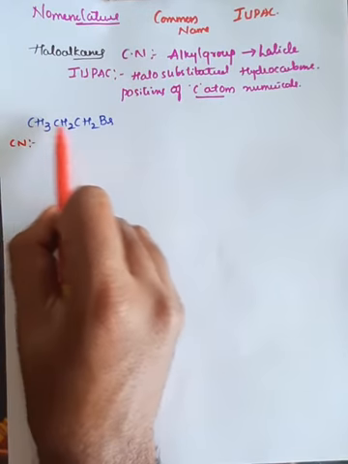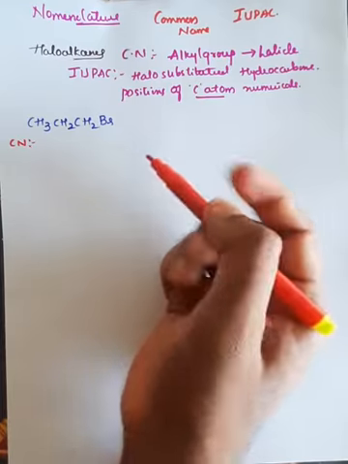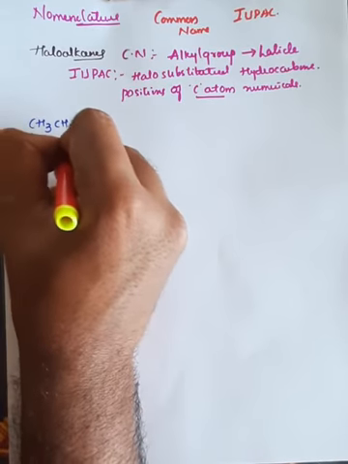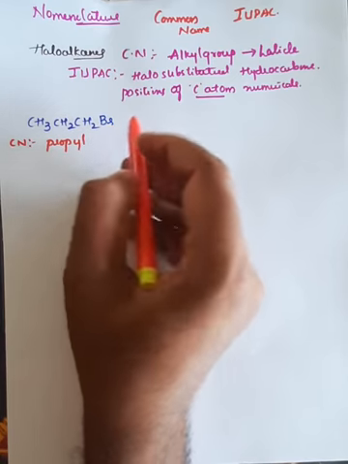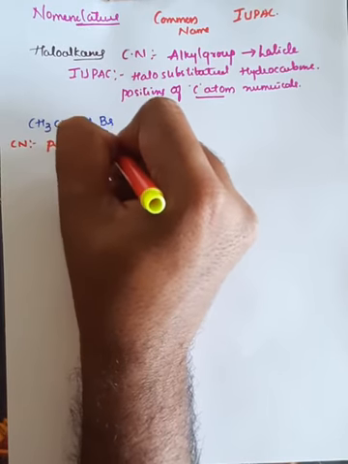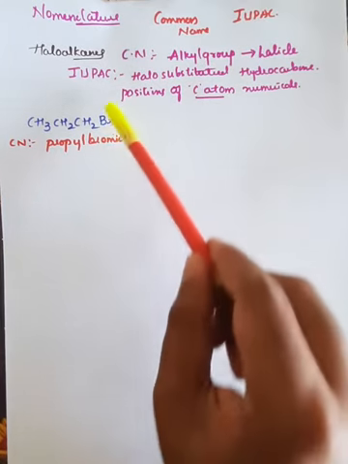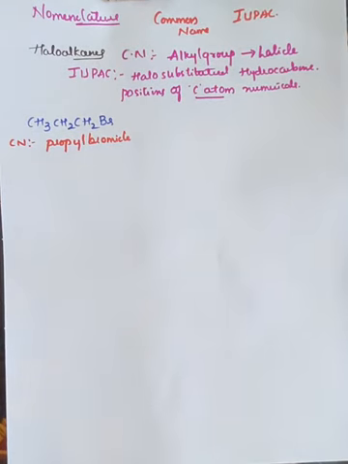If there are 3 carbon atoms in a single chain, we will call it propyl. It is bonded with a bromine, hence it is called a bromide. We can call it propyl bromide. In common system, it is very easy to name, that is a propyl group, because it consists of 3 carbon atoms in a straight chain, and further there is a bonding of bromine. Hence it is termed as propyl bromide.